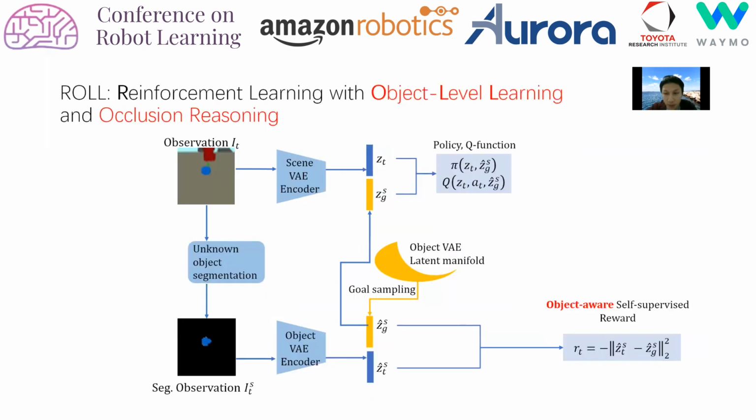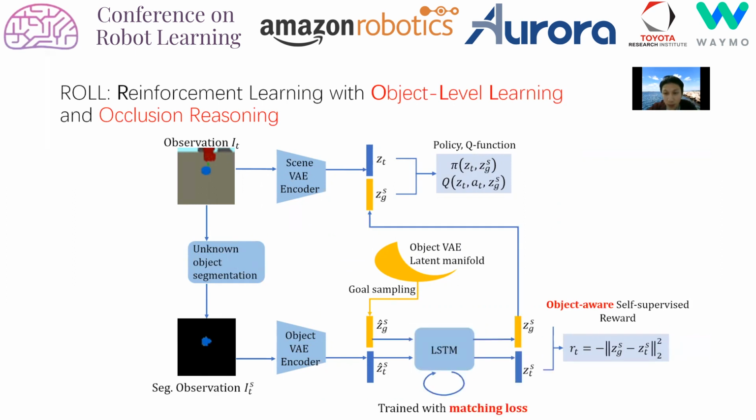Now, we present the full ROLE algorithm, which performs both object reasoning and occlusion reasoning. Recall we've already used a separate object VAE to encode the segmented image to compute the object-aware reward. To perform occlusion reasoning, we add an LSTM after the object VAE and use the aforementioned matching loss to train it. We then use the LSTM encoded latent for reward computation, which is robust to occlusions.